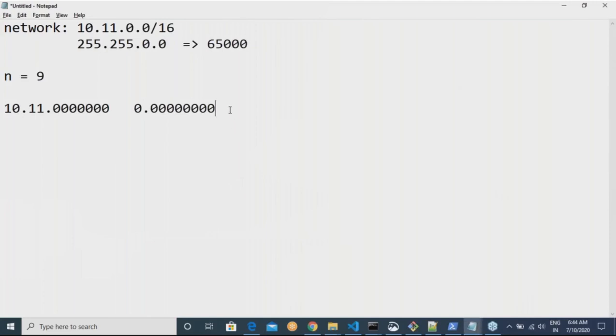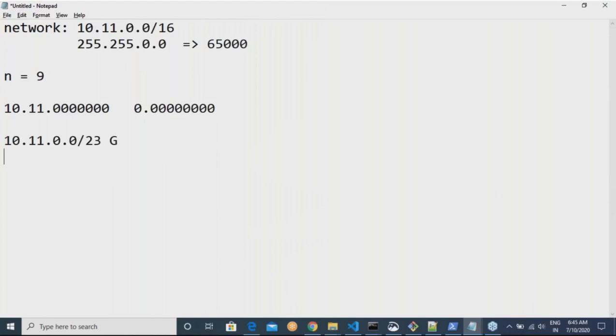Now, since there are no IP addresses that were being used, we can happily take 10.11.0.0/23. That is your ground floor.